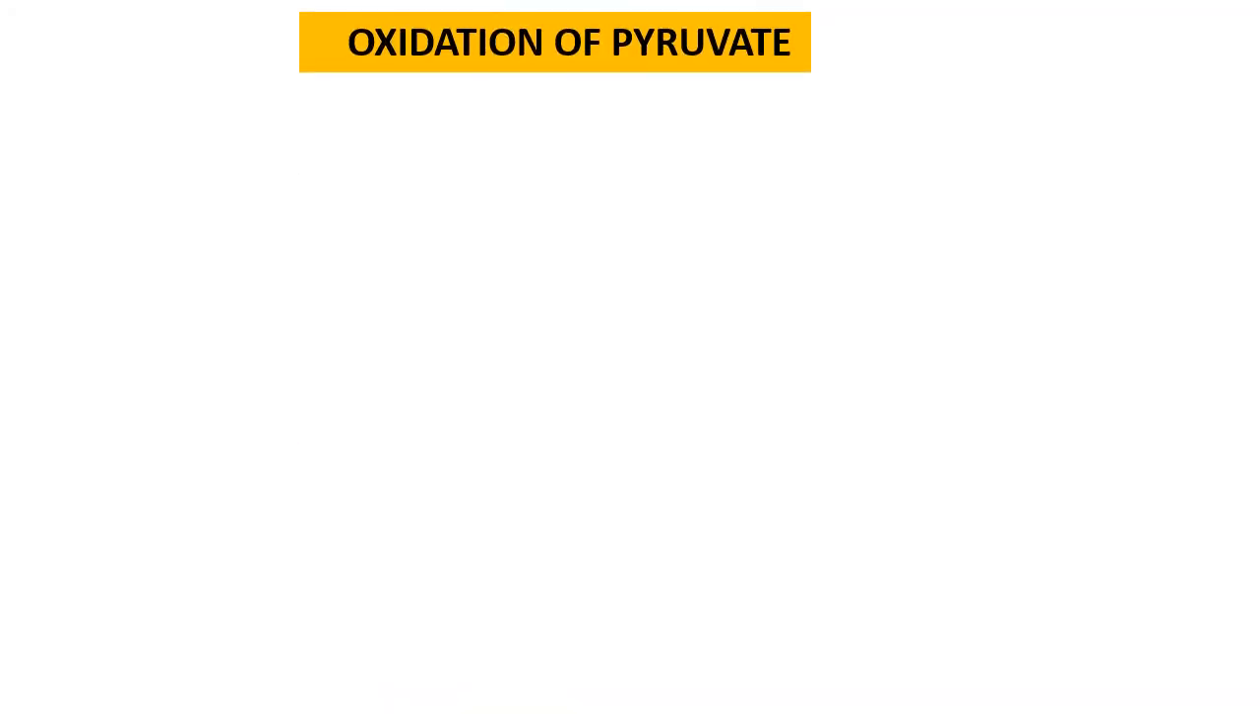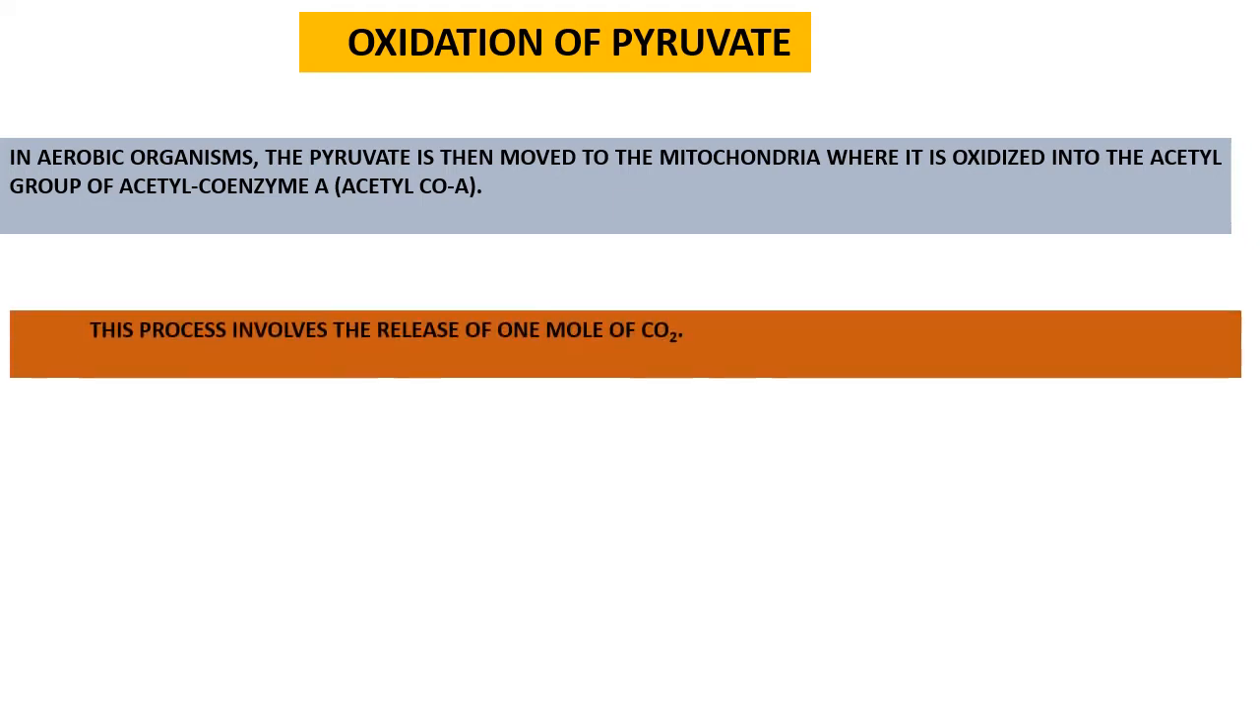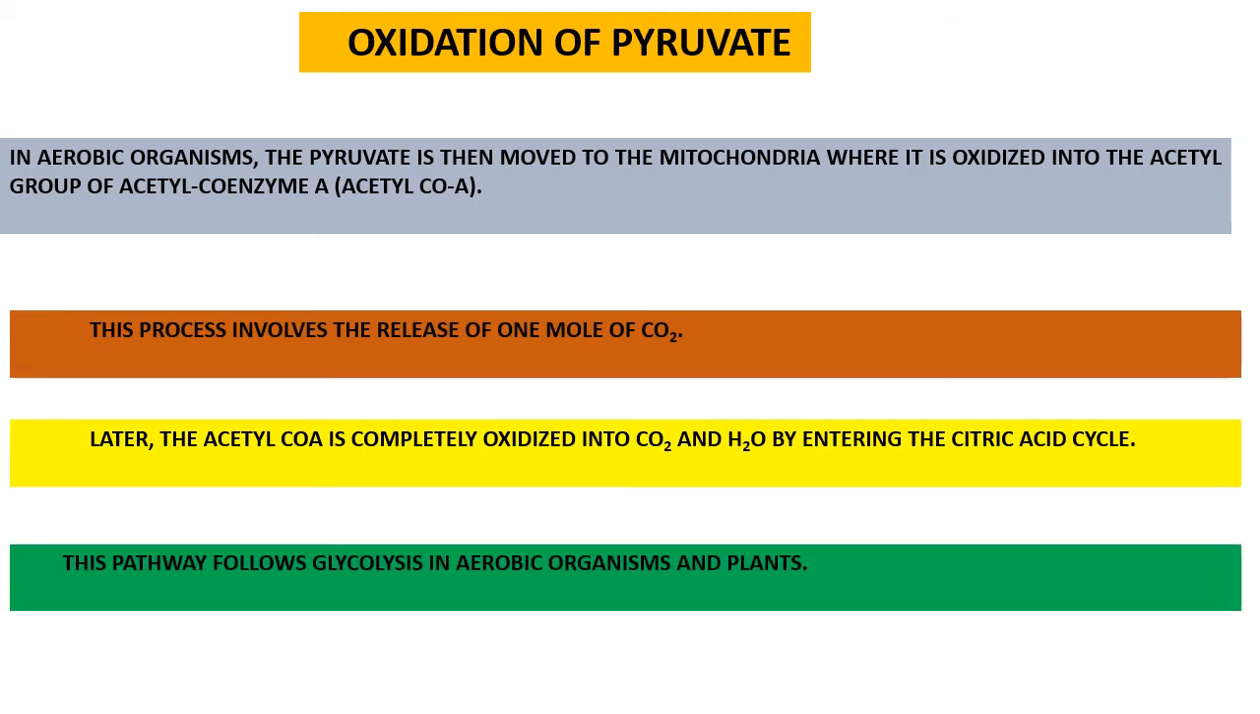When there is enough oxygen, that is, aerobic condition, the oxidation of pyruvate takes place. In the aerobic organism, pyruvate is moved to mitochondria where it gets oxidized into acetyl-CoA. This process involves the release of carbon dioxide. Later, the acetyl-CoA is completely oxidized into carbon dioxide and water by entering the citric acid cycle. This pathway follows glycolysis in aerobic organisms and plants.